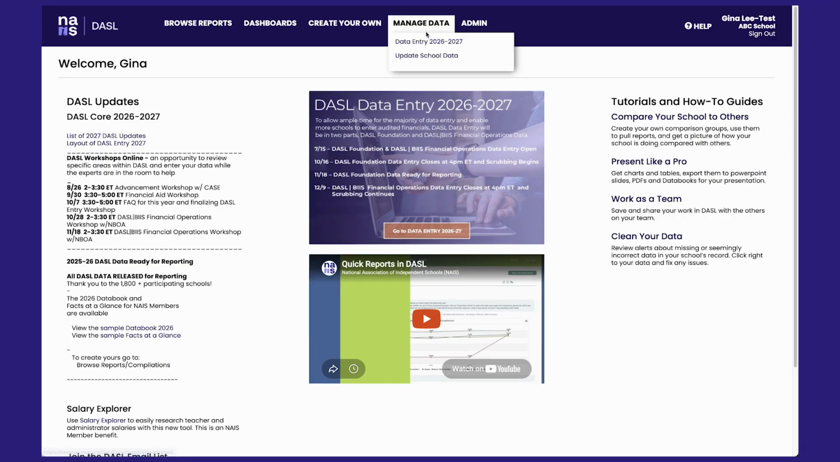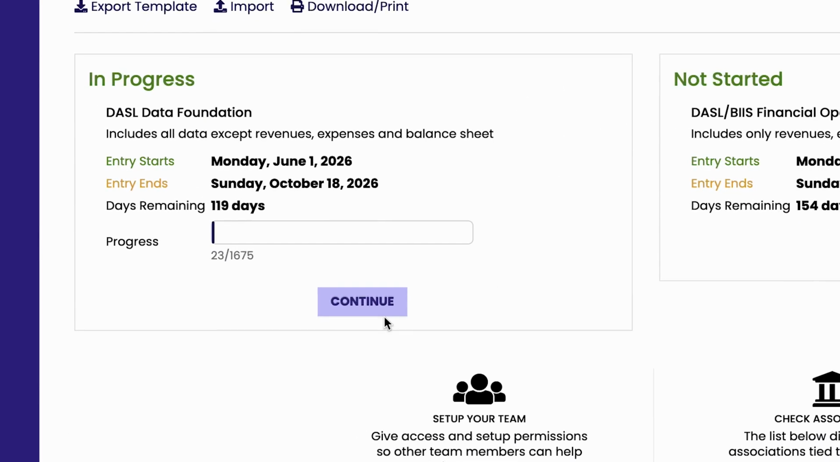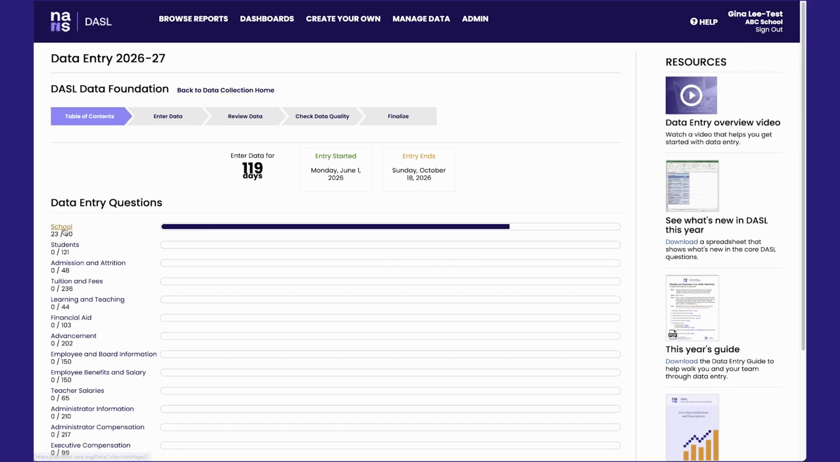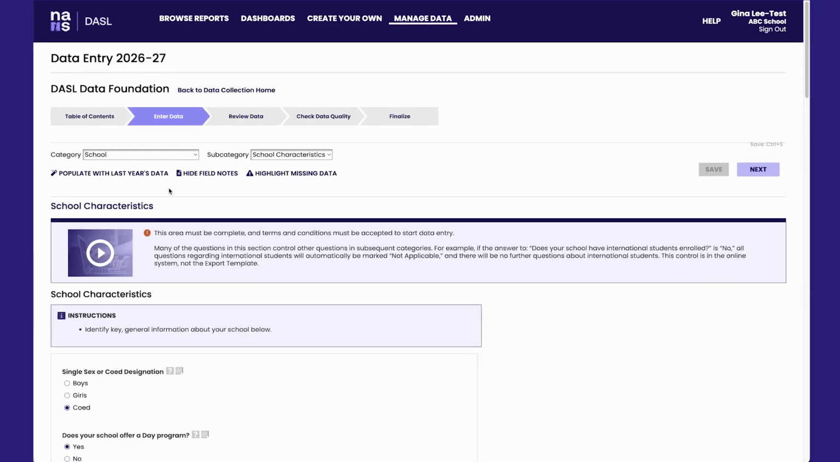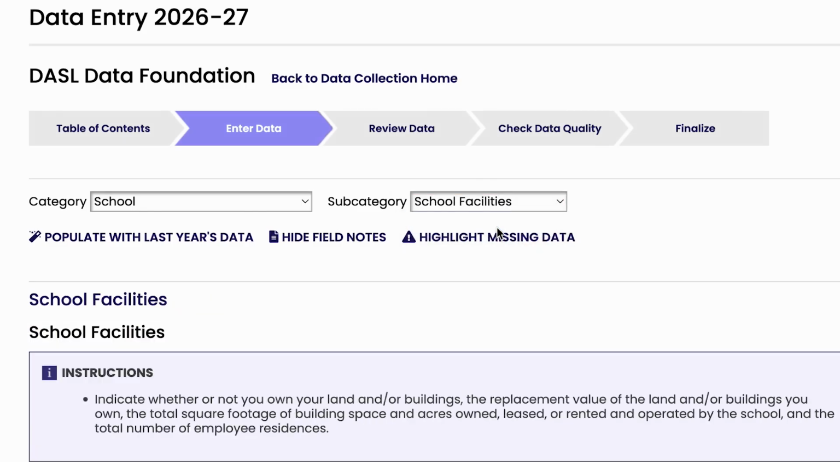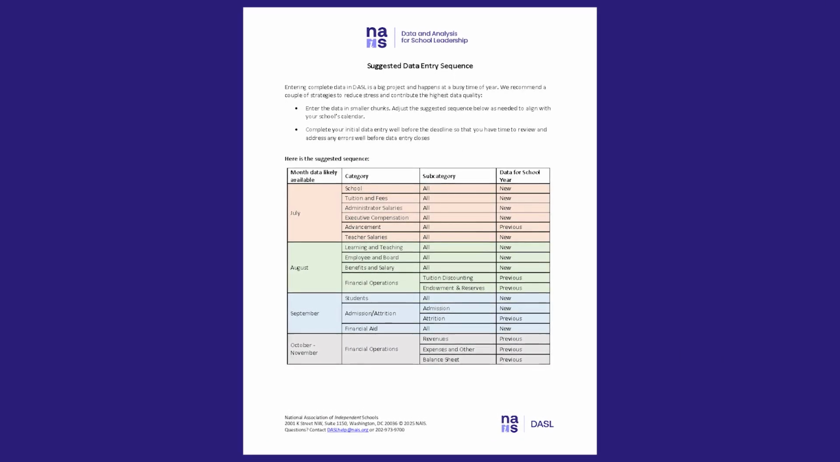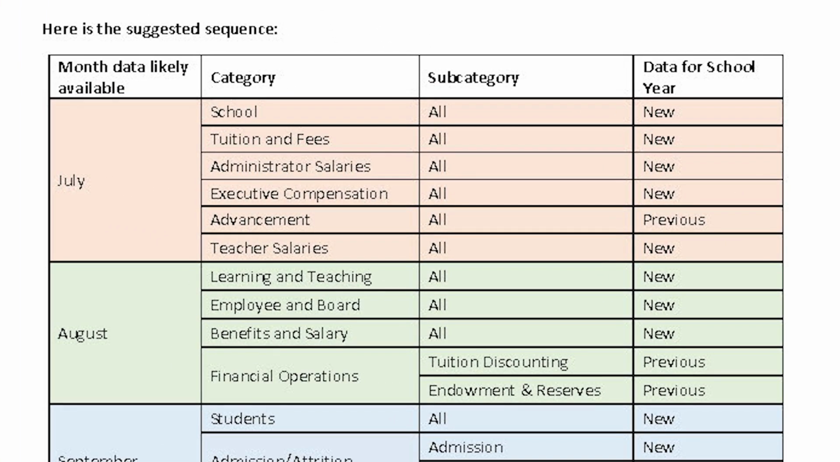To enter data directly online, log into DASL, and from the data entry homepage, click on Continue in the DASL Data Foundation area. Click a category to go to that section of data entry. The data for school characteristics was already entered during the activation process. Use the subcategory drop-down menu to go to the next section of data. School facility information is available in June, so we'll go here next. Be sure to check the suggested data entry calendar for when data are likely available for you to enter. For example, your administrator and teacher salaries, advancement, and tuition data are likely available by July.